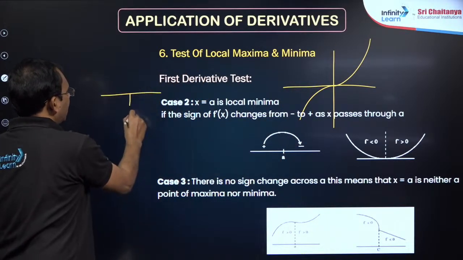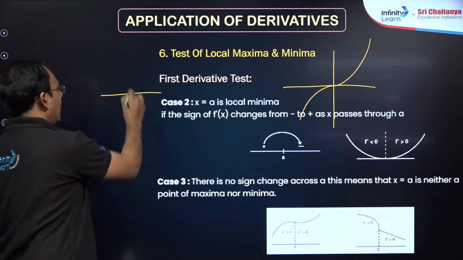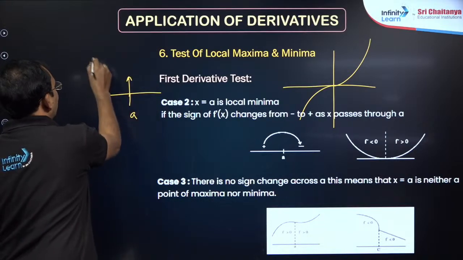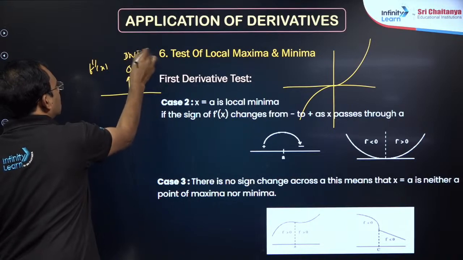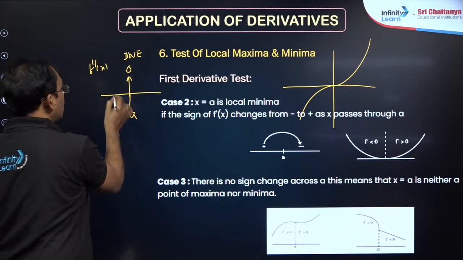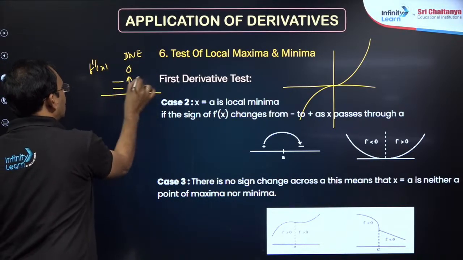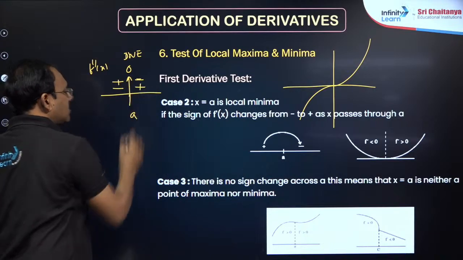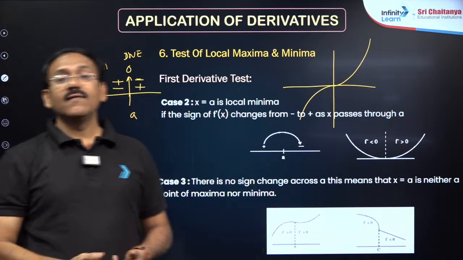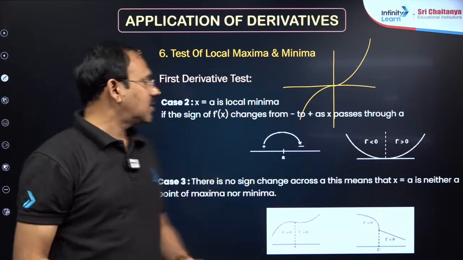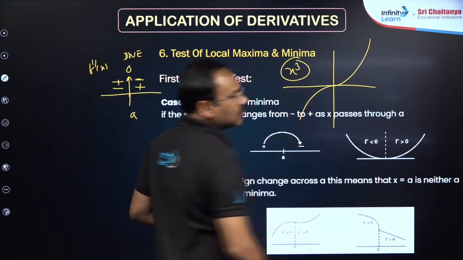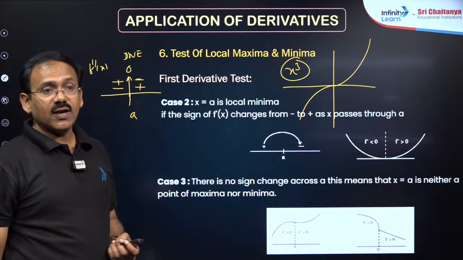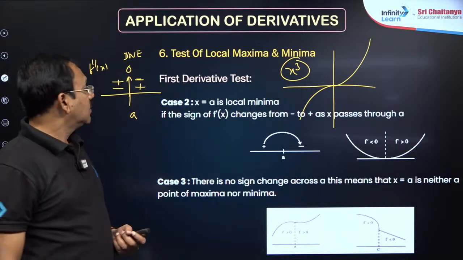At a point, the second derivative f double dash of x is 0 or does not exist, but the second derivative sign must change, from minus to plus or plus to minus, then we say it is a point of inflection. The best example is the x cube graph at x equal to 0. The first derivative is 3x square and the second derivative is 6x.